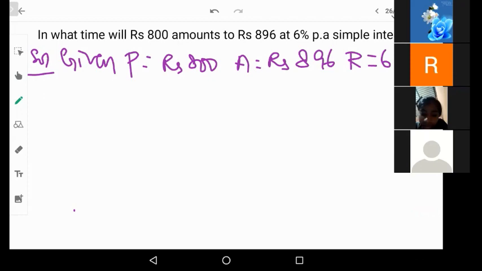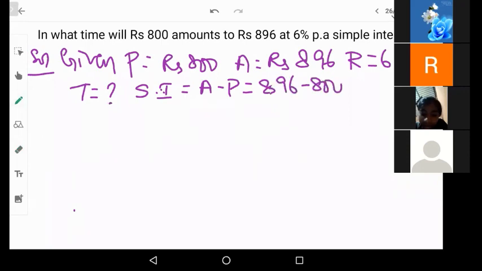We don't know what is T. T is not known, but since we have principal and amount, we will be able to calculate the simple interest, that is amount minus principal, which is 896 minus 800, which will be 96 rupees.